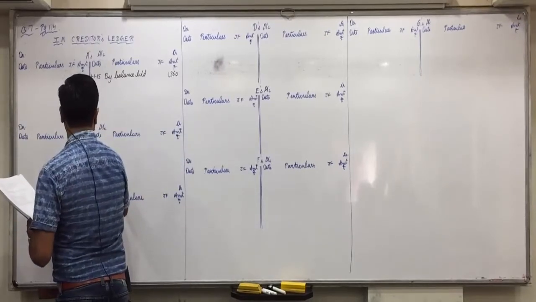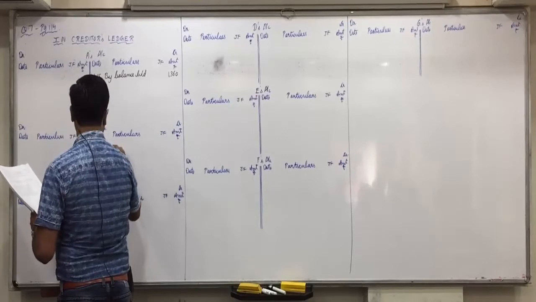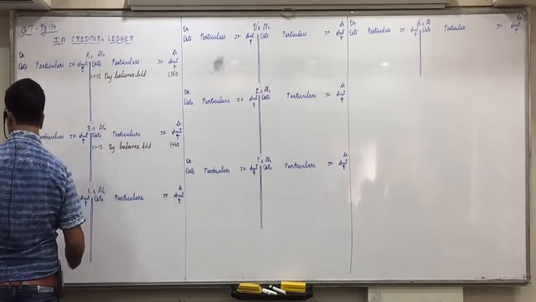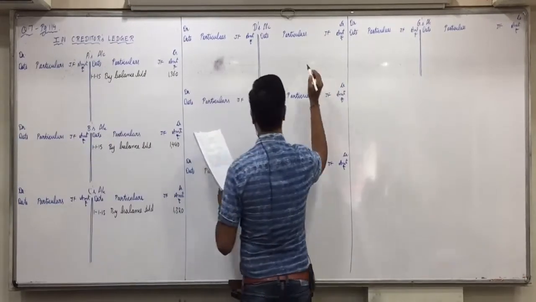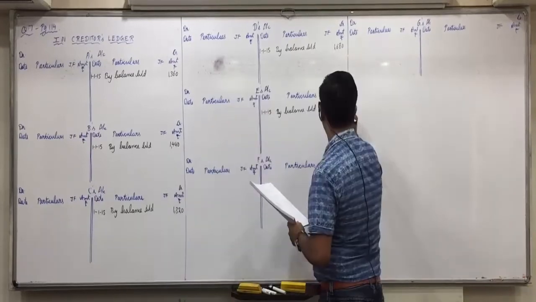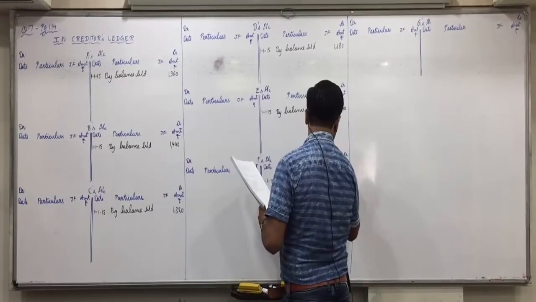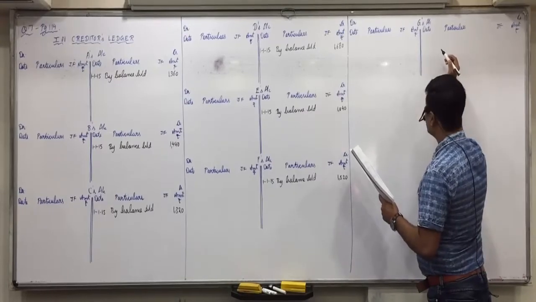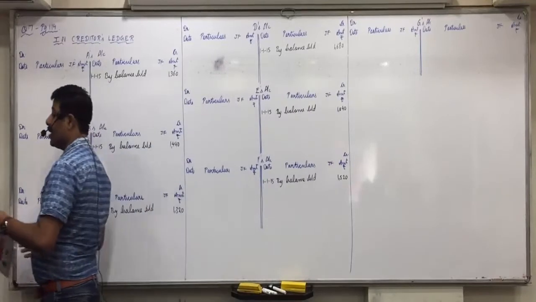Then in B's account, 1/1/15 by balance brought down 1440. Then C's account 1320, D's account 1680, E's account 1040, F's account 1520, and G's account we don't have any balance. Okay, G is a new creditor.